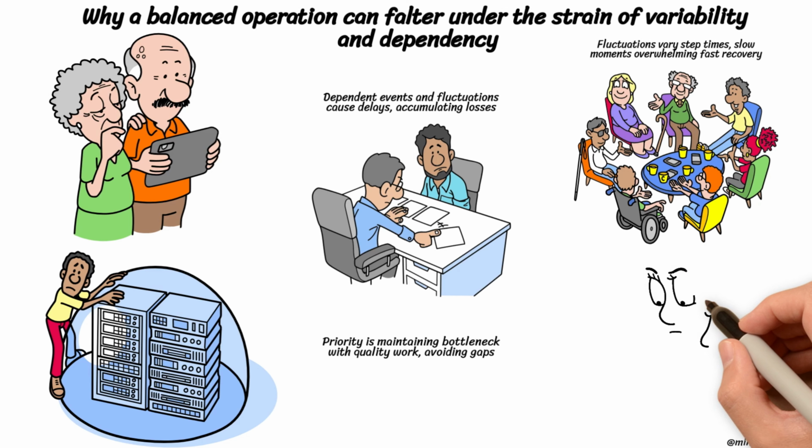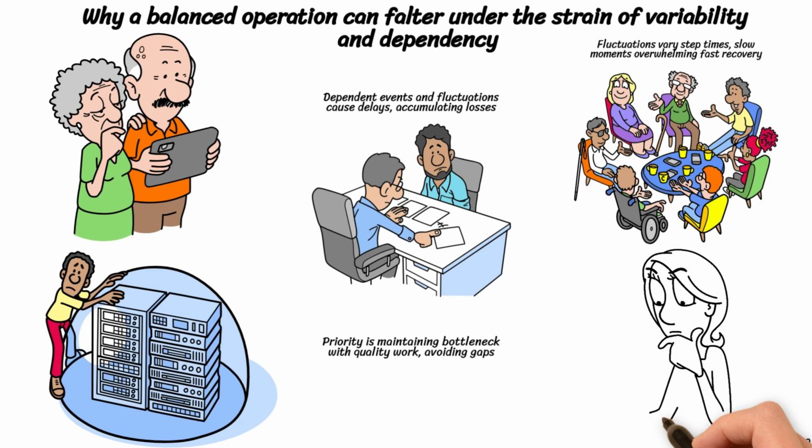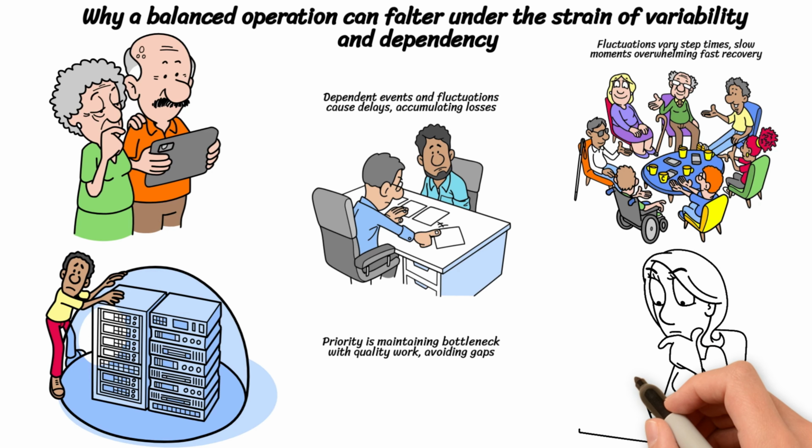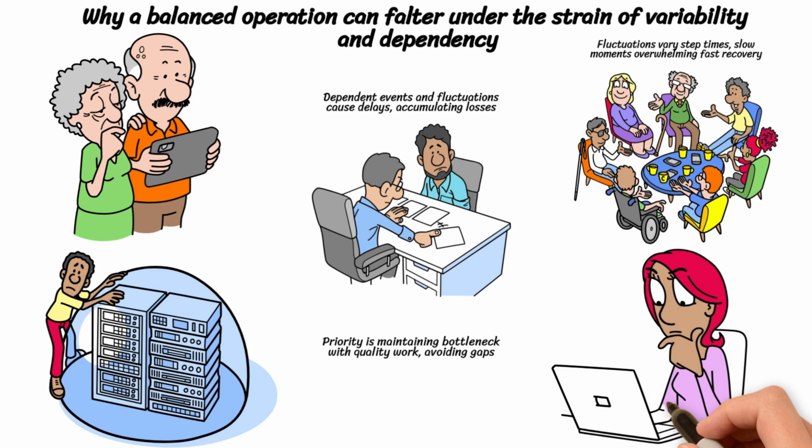Once the constraint is visible, the priority becomes keeping it fed with quality work and preventing idle gaps. Everything else should support that rhythm, because extra output from non-bottlenecks only increases inventory.